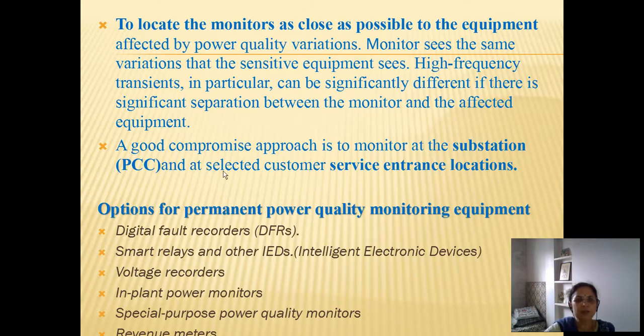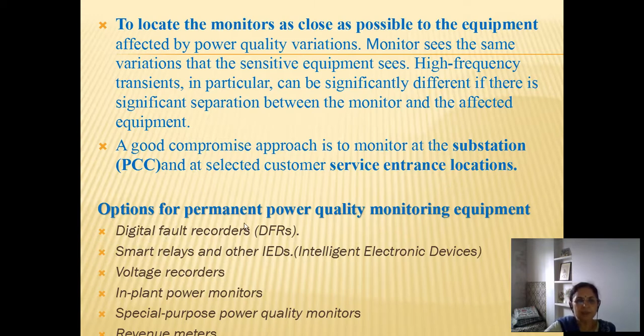A good compromise approach is to monitor at the substation, that is a PCC, and at selected customer service entrance locations. So from the point of common coupling, from where rest of the loads may also be connected, could be a location, and at selected customer service entrance locations. So customer service entrance location is best, because the problem is already identified in the industrial setup.